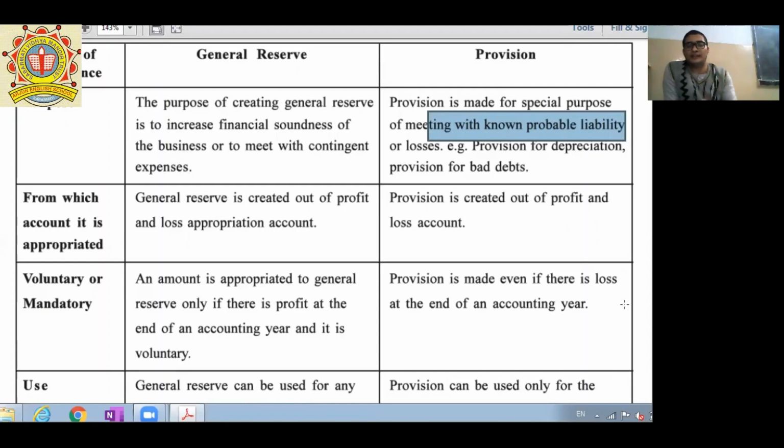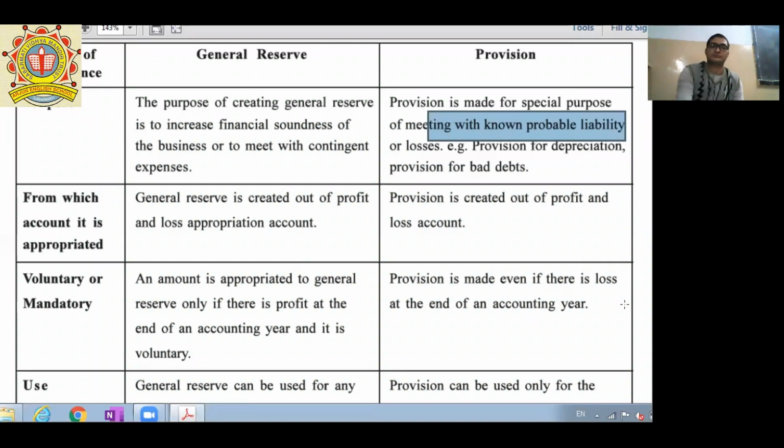But if you have less income, your saving is less. If your income is very less, then there is no saving. So again, you can correlate it here. If the company has a profit, then only can reserve be created, while provision is created out of profit or loss.